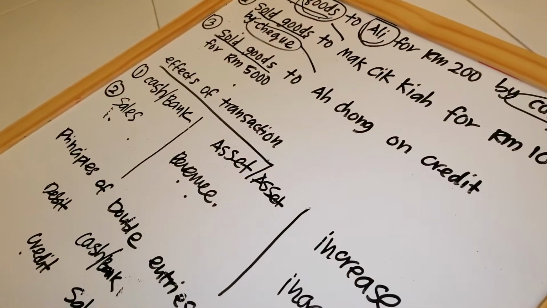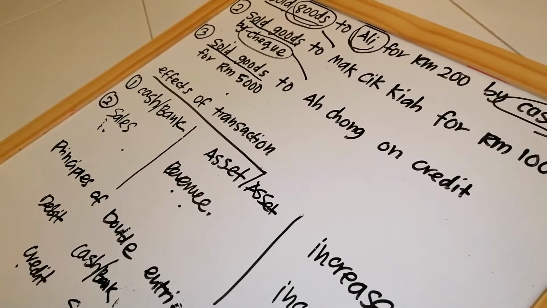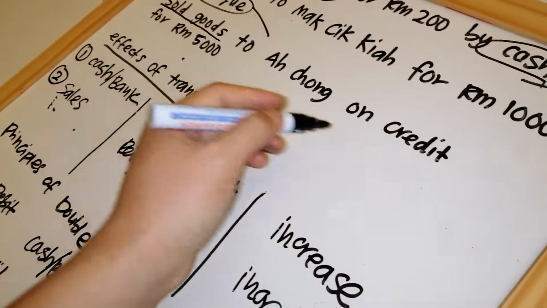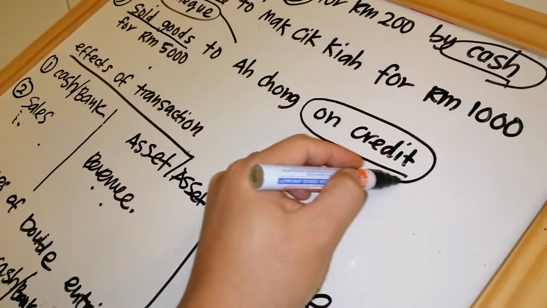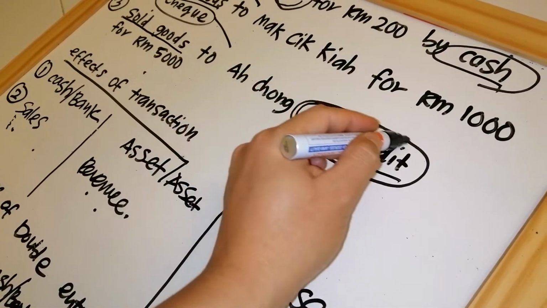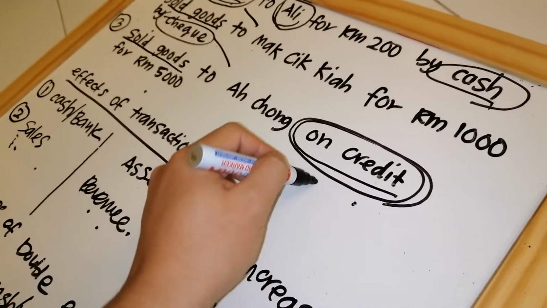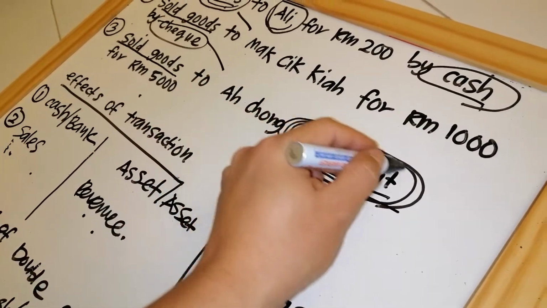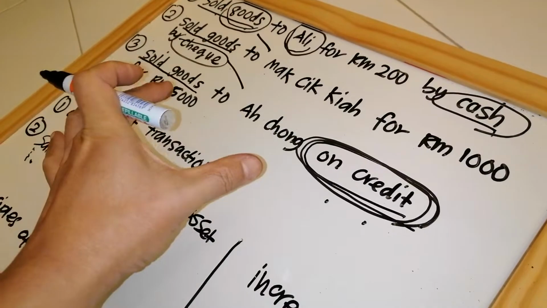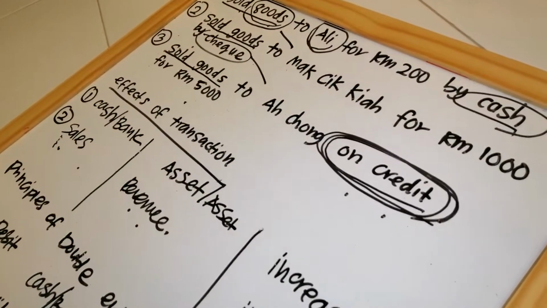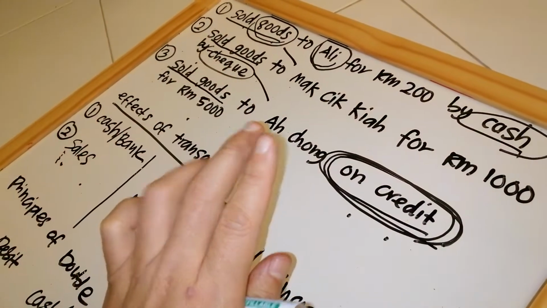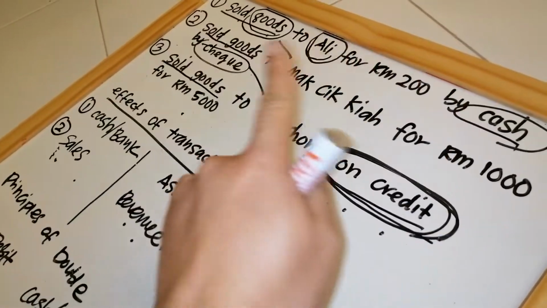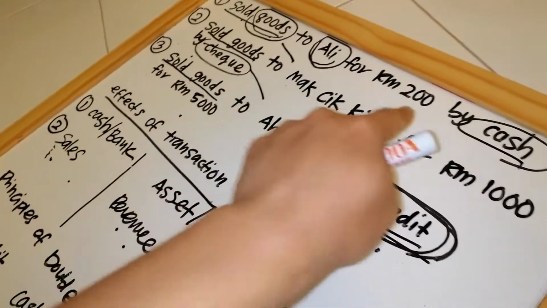Okay, sold goods to Ah Chong on credit for RM5,000. I told you in the previous video, when you look at the words on credit, or they mention no payment, take first, pay later, from this sentence, we know that these transactions have no payment by cash nor by bank. This one is very clear.